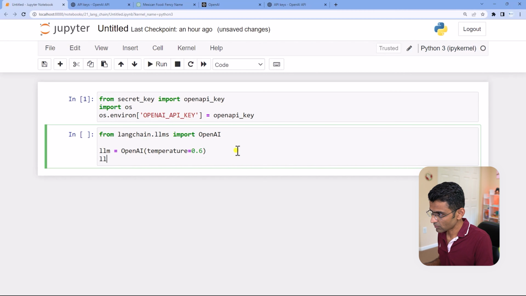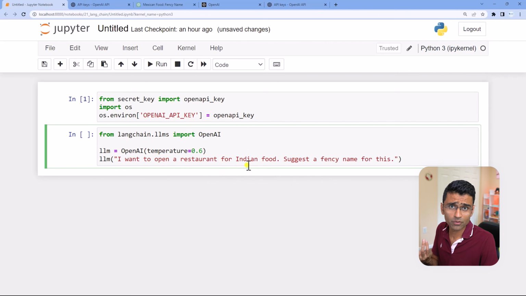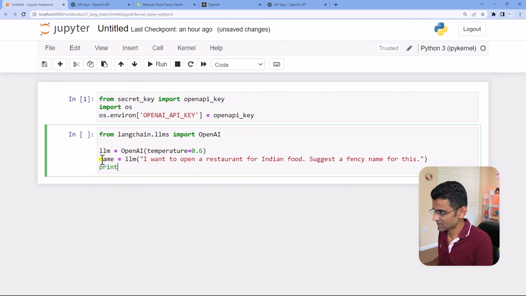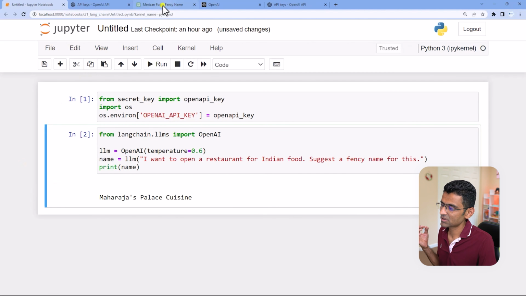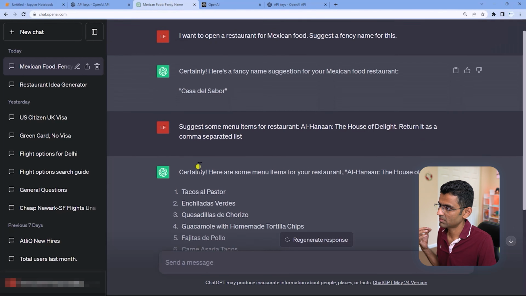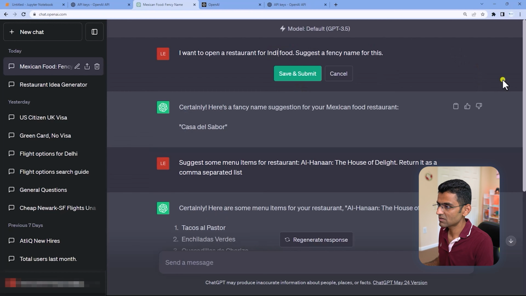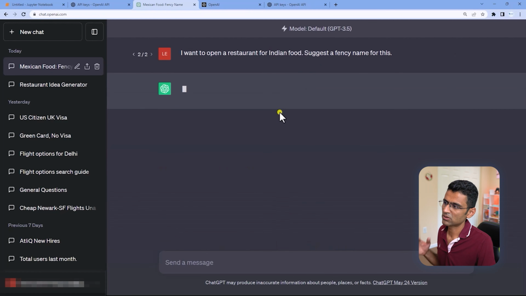And now in that LLM you can pass any question. So let's say I want to open a restaurant for Indian food and I want some fancy name for it. I'm not able to come up with that product name idea or restaurant name idea. And let's see what this does. I typed in the same question here also: I want to open a restaurant for Mexican food. It told me this. If you say Indian food, it will tell you something else.